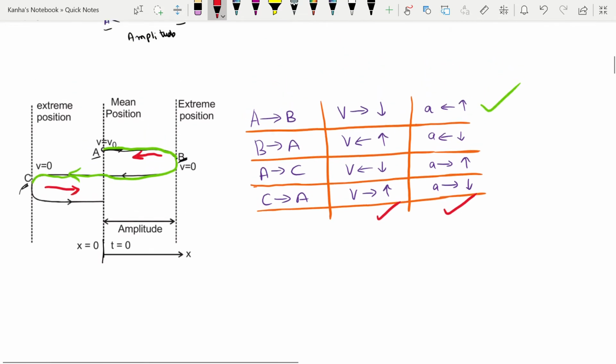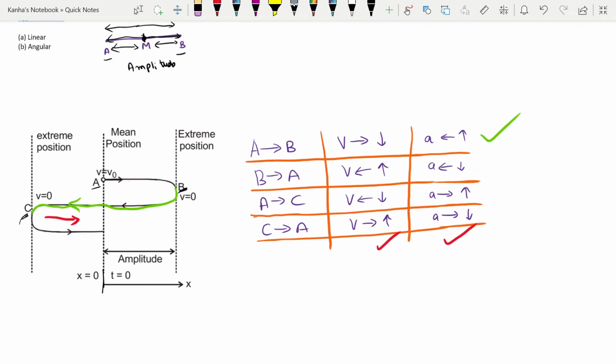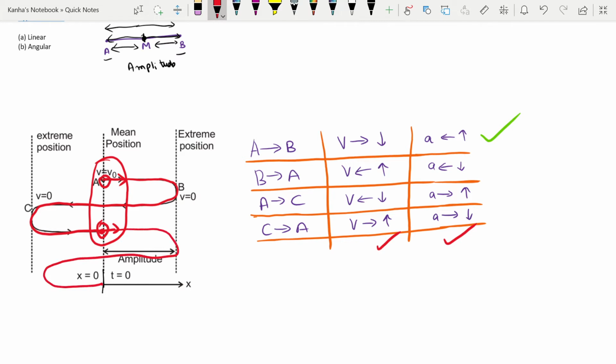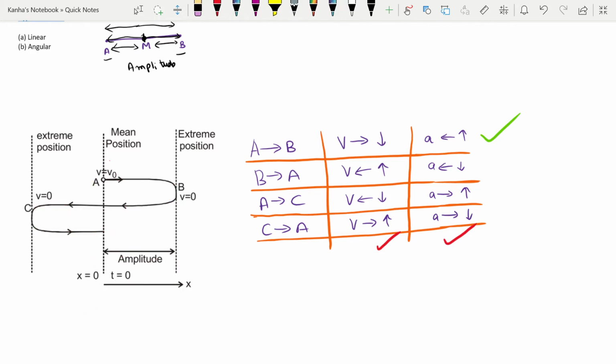From this diagram itself you can see what these things are. So you start at A, and your velocity is in this direction. You continue the path, and you see that when you reach this point again, you have exactly the same type of motion. So this is the smallest time interval after which this oscillatory motion is getting repeated. After this point, this will again happen. So this will be your time period.